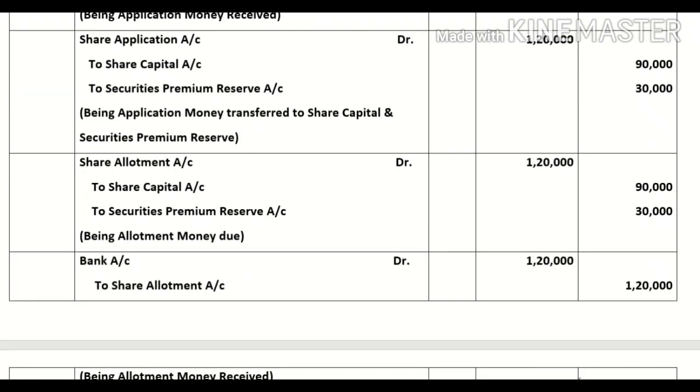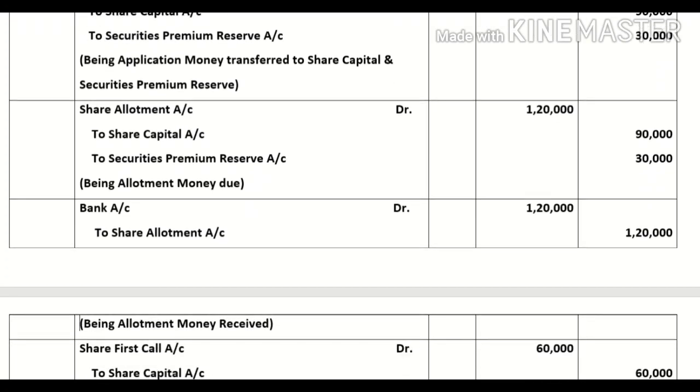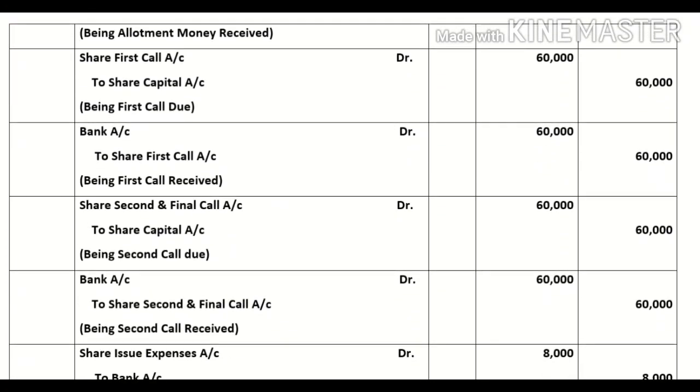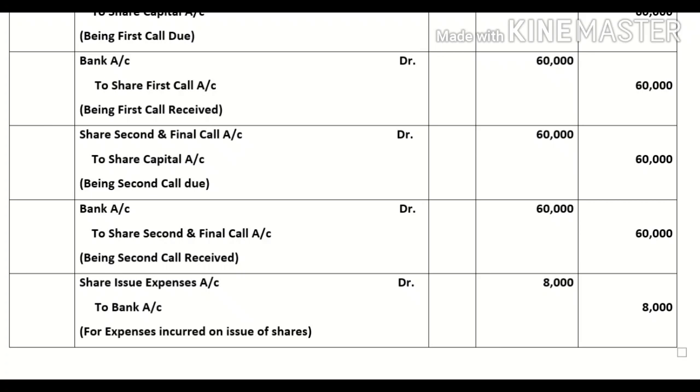Same way, you will pass the entry for allotment. Share allotment account debit to share capital to securities premium reserve account. Entry will be 1,20,000, capital at the rate 3, 90,000, premium at the rate 1, 30,000. Next, bank account debit to share allotment account. Then you will pass the entry for first call and the final call. And in the last, you will pass entry for share issue expenses.